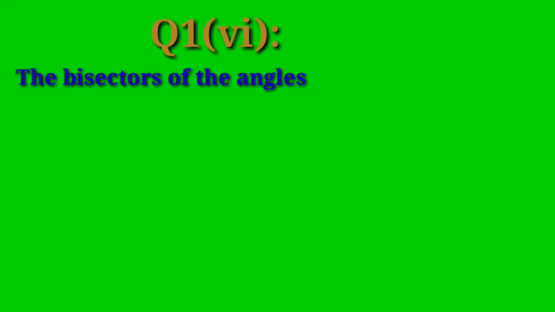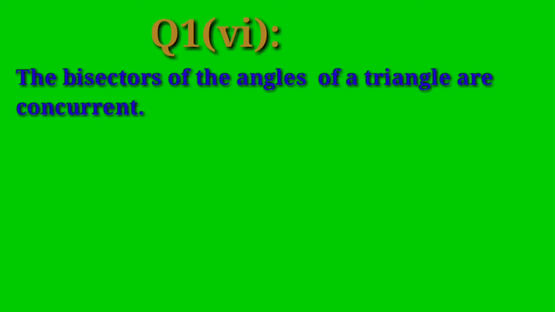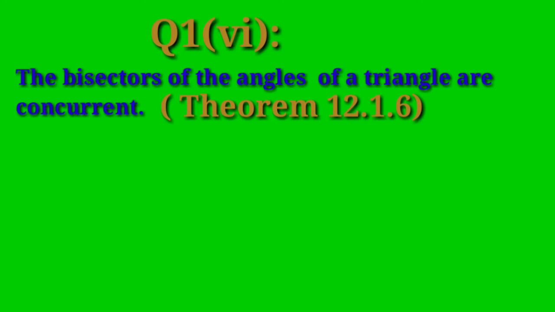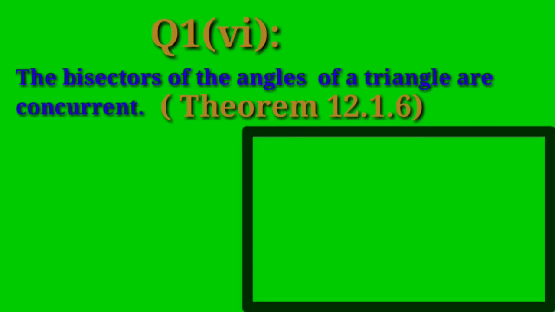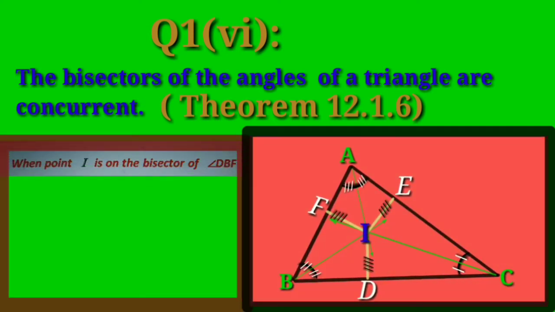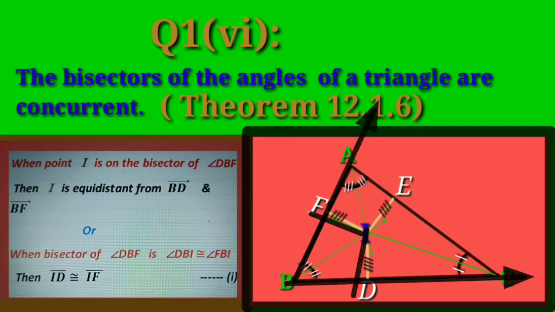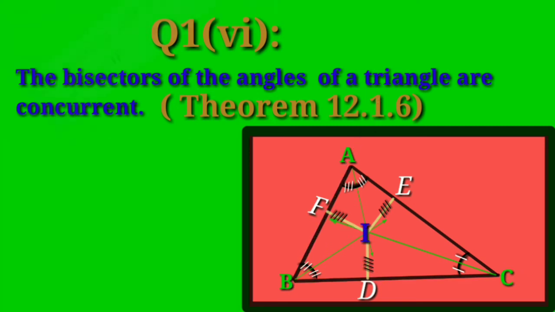Question 1, Part 6. The bisectors of the angles of a triangle are concurrent, which is theorem 12.1.6. By using theorem 12.1.4, when the bisector of angle DBF gives angle DBI congruent to angle FBI, then ID is congruent to IF, which is equation 1.